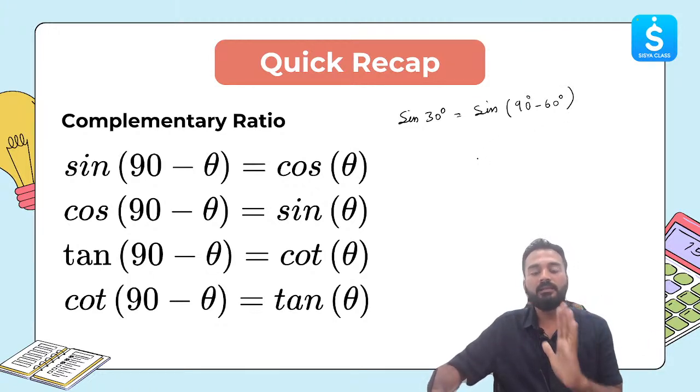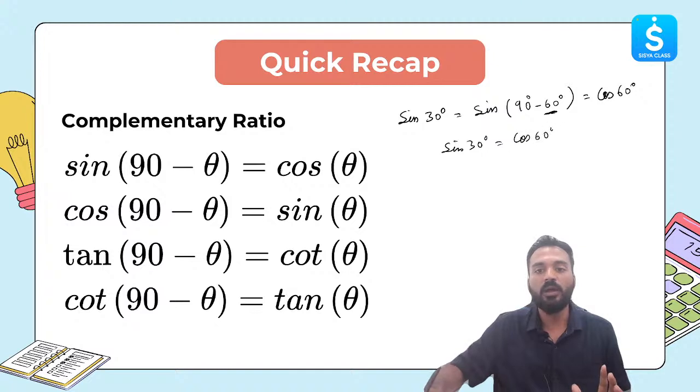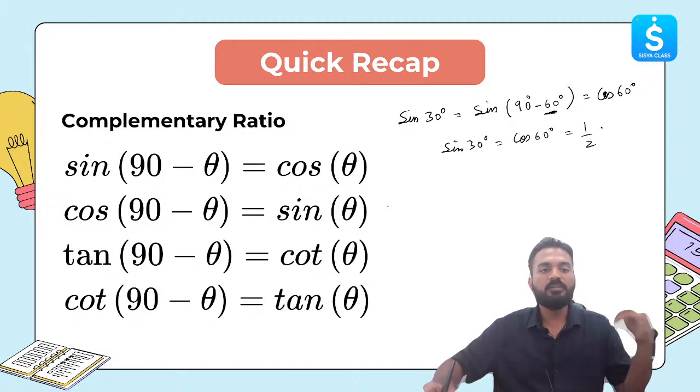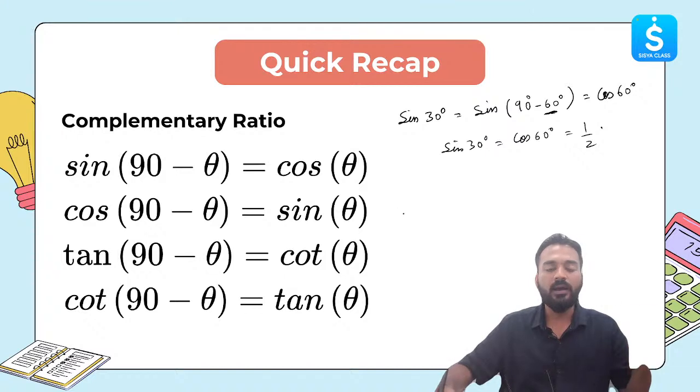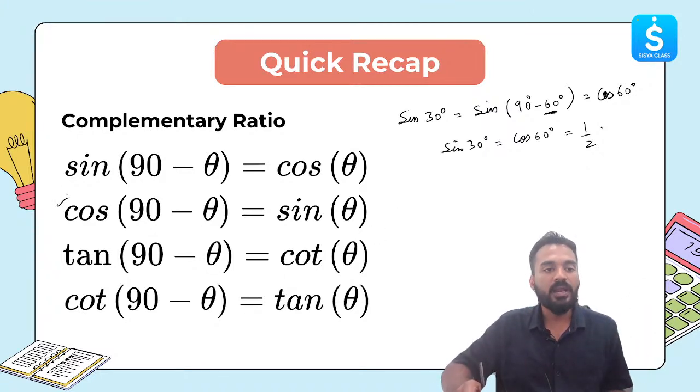If some angle is written in this way, 90 minus 60 degree, then we can say that the sine of 90 minus 60 is same as cos of 60 degree. Clear? This is what is important, and actually sine 30 and cos 60 both are equal to 1 by 2 only. Correct? So this is what you need to remember. Sine and cosine are complementary of each other. Sine of 90 minus theta will be cos theta. Cos of 90 minus theta will be sine theta. Tan of 90 minus theta will be cot theta. Cot of 90 minus theta will be tan theta.